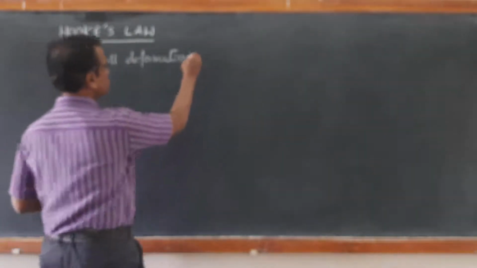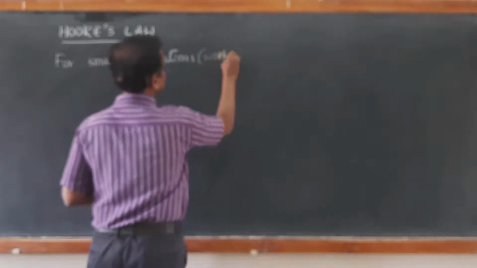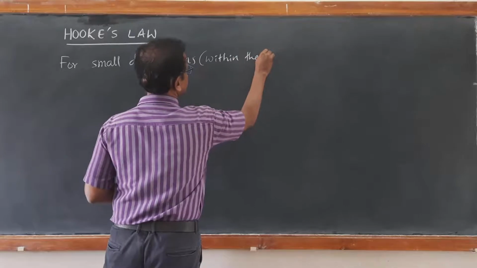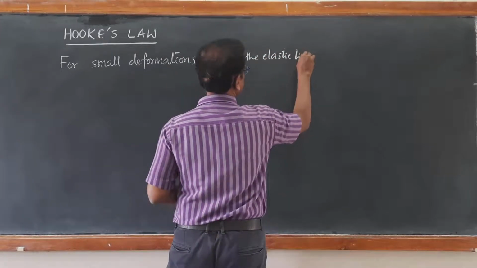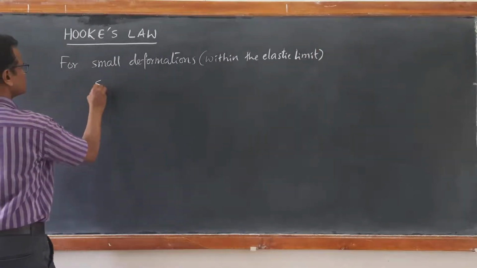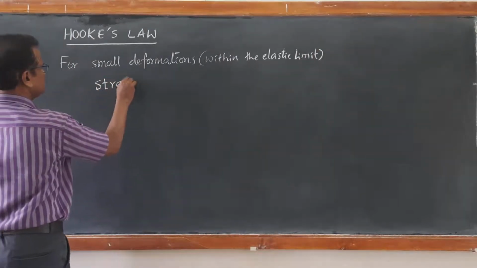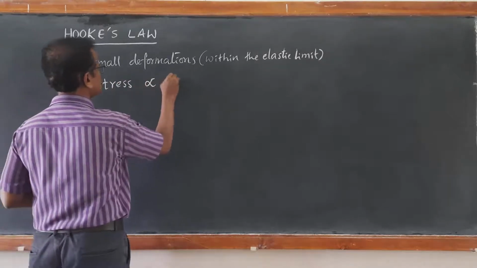That is what we call within the elastic limit. Within the elastic limit, the stress is directly proportional to strain.